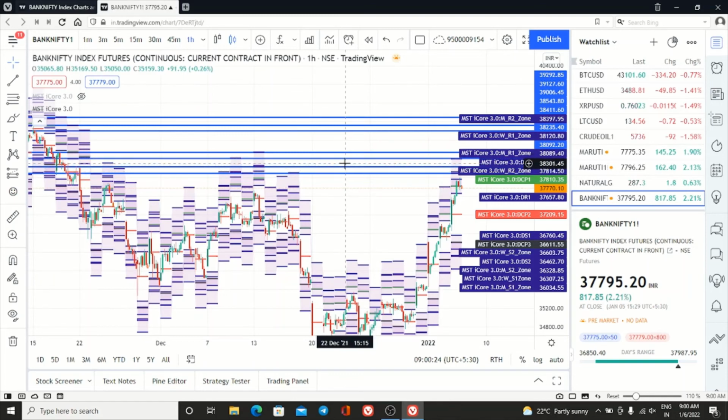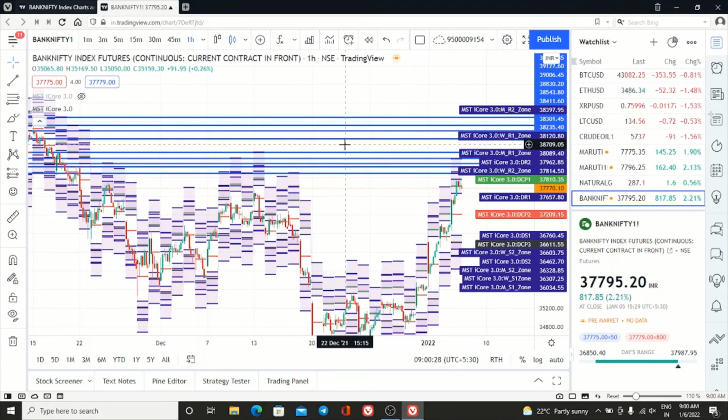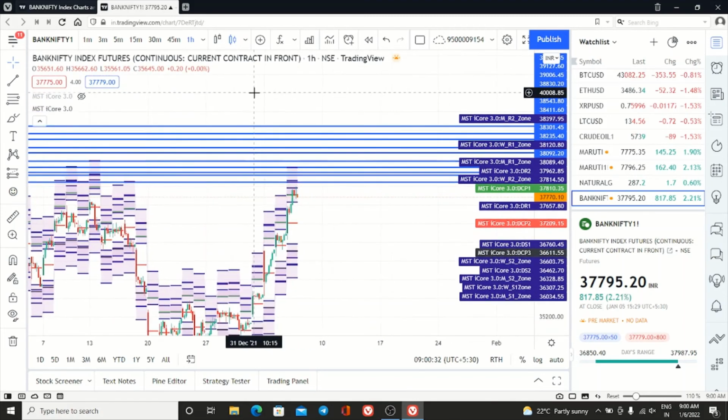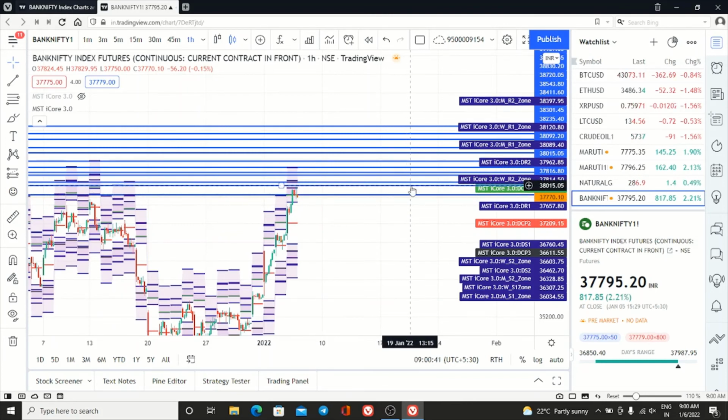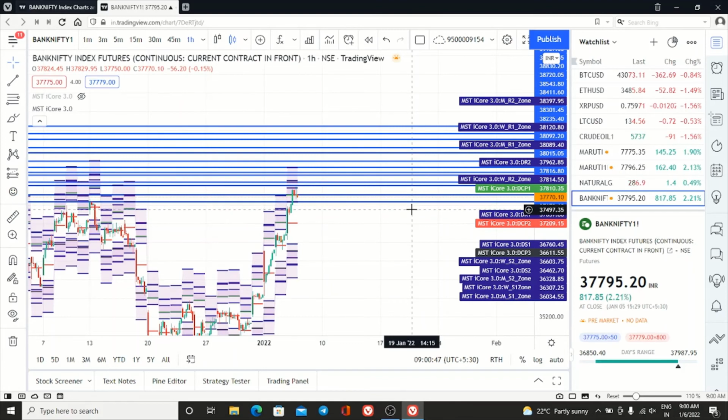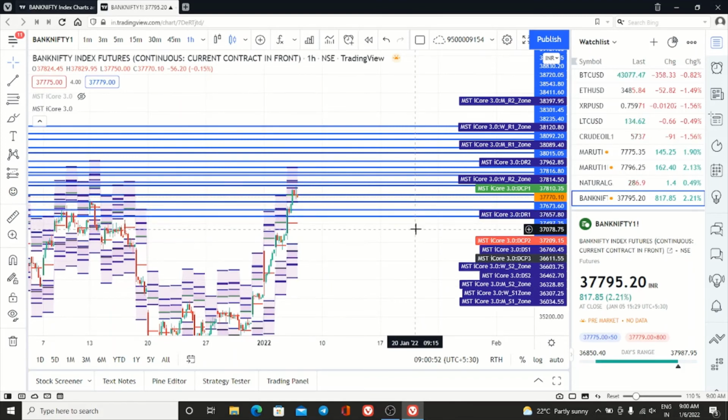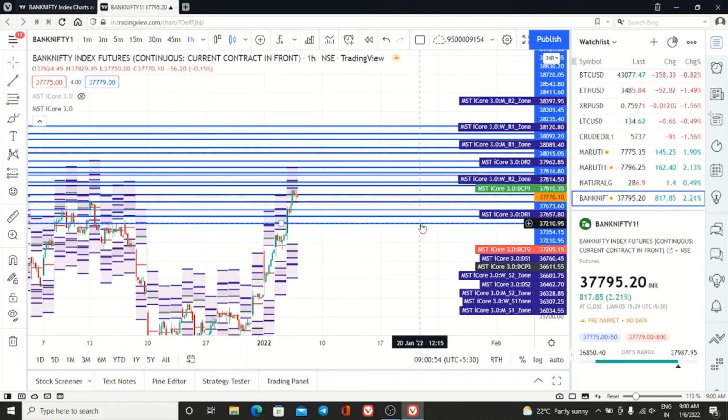Here also one horizontal line. Wherever possible, try to put. I am trying to code it, so when it is possible, I will give you that also. This line also not traded. This level also not traded. This level also not traded. Since I am on the 1 hour time frame, it shows more levels.